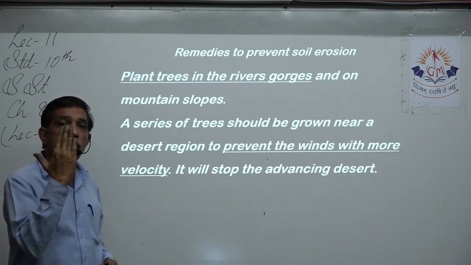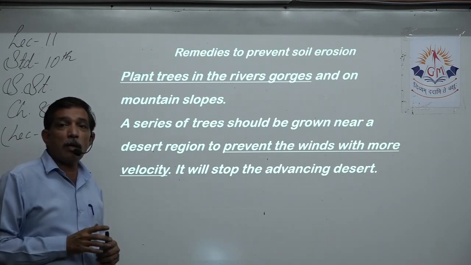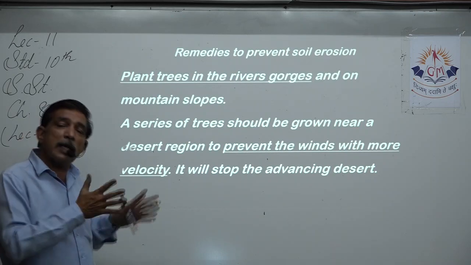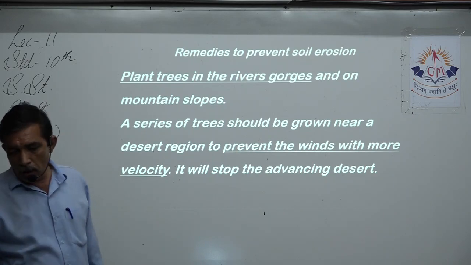If there is nothing to stop it, then the desert will keep on growing. It will become bigger and bigger. But if it is stopped at the proper place, then the desert cannot advance and the remaining land behind the desert, which is quite good, can be protected.